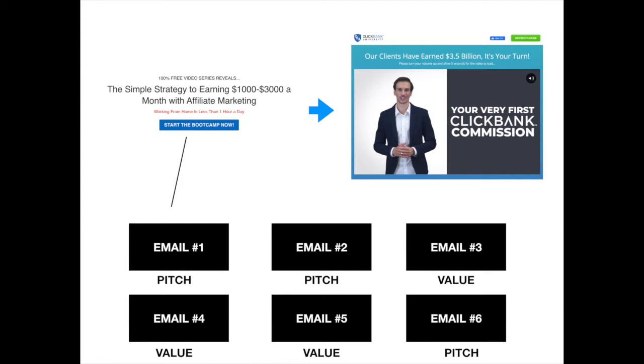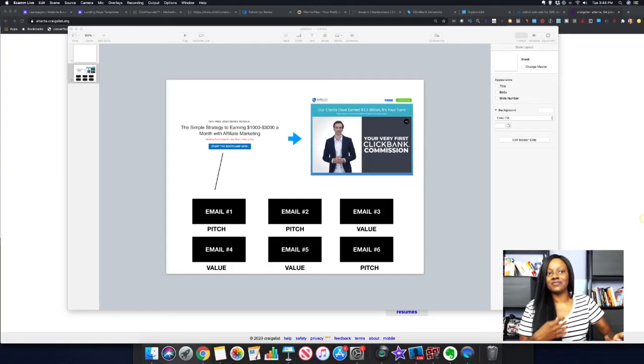Now this is where we're going to be able to pitch another product that we found on Warrior Plus, ClickBank, Digistore 24, or whatever else. This is where we can pitch another product. And then what you want to do again is you want to send out a series of value emails again, and then you want to pitch again. And this is just the cycle, right?